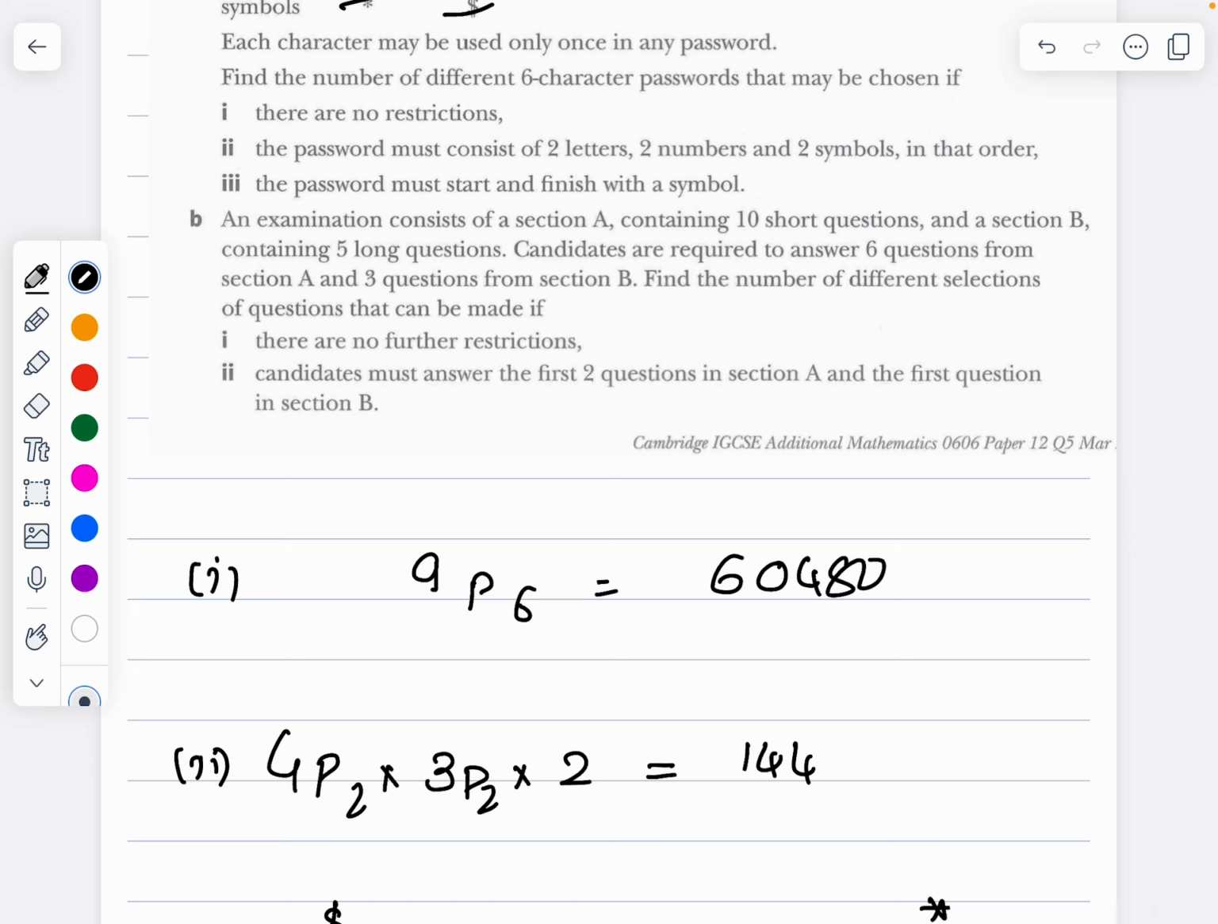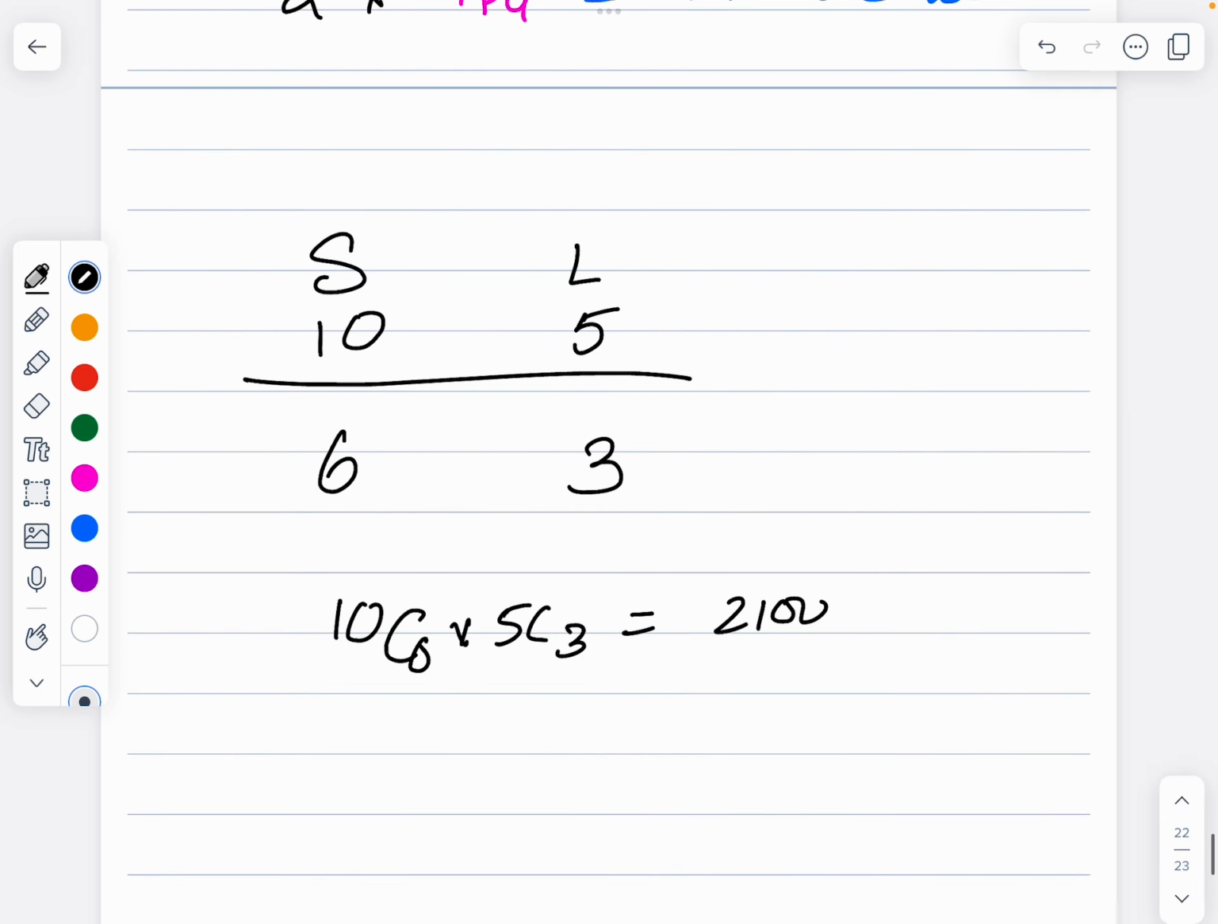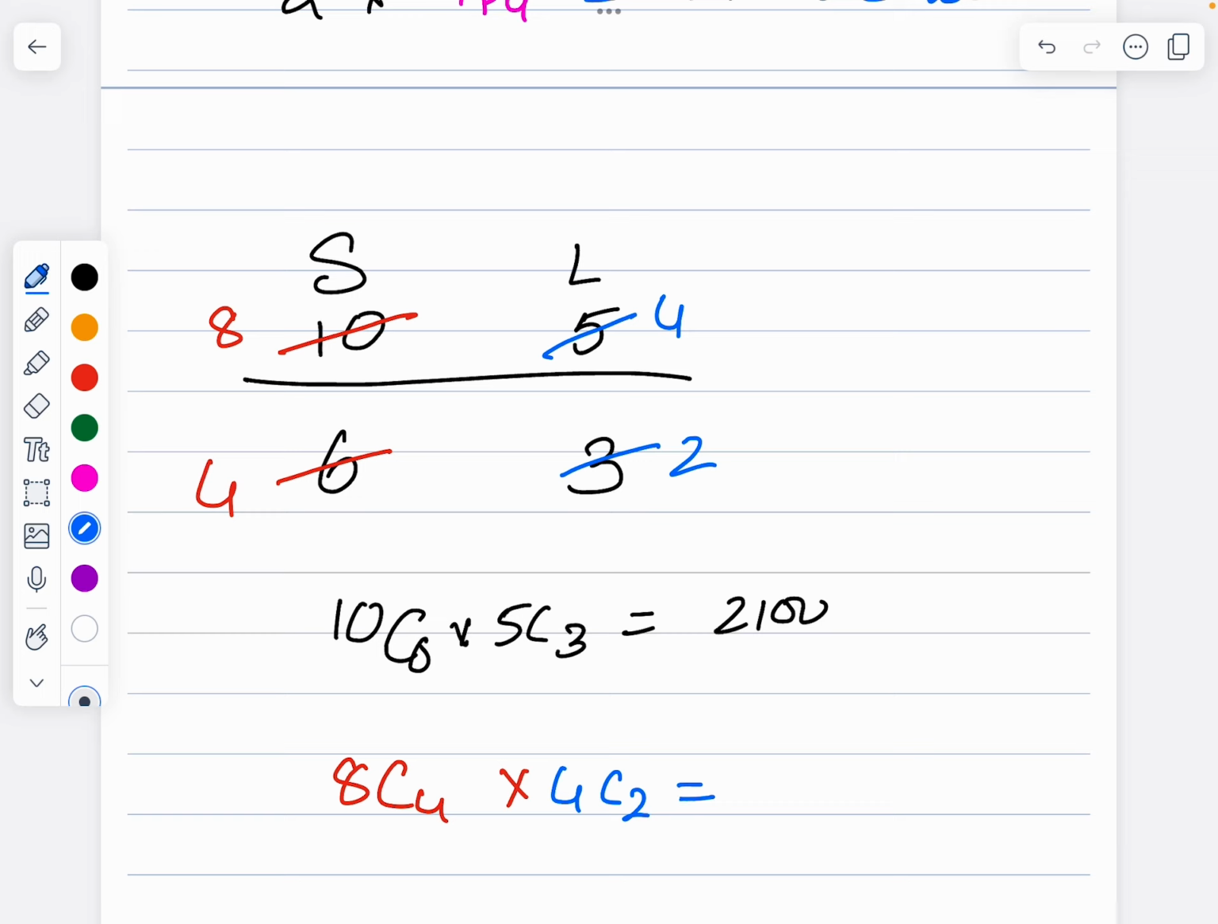The candidate must answer the first 2 questions in section A and the first question in section B. So 2 questions are already answered. This will become 8 and this will become 4. So 8C4 times, and 1 question from here, so this will become 4 and this will become 2, 4C2. Which is going to be 420. So that completes this video covering all the past paper questions based on the topic permutations and combinations.